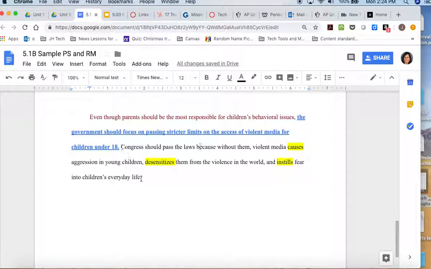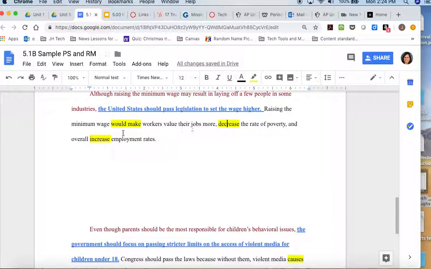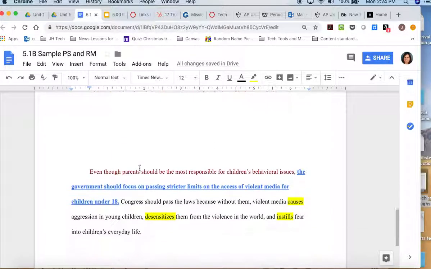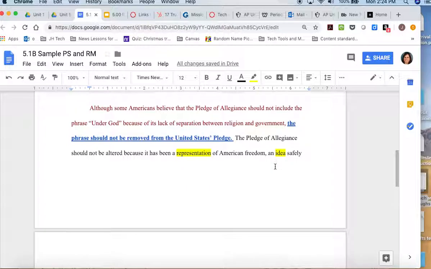And then I'm going to write my roadmap sentence. Again, this is all one paragraph. Congress should pass the laws because without them, violent media causes aggression in young children, desensitizes them from the violence in the world, and instills fear into children's everyday life. So these are 3 verbs again, and if you'll notice, I have highlighted the 3 things that are parallel, whether they be 3 verbs or 3 nouns. I want you to do the same so that you can identify this.